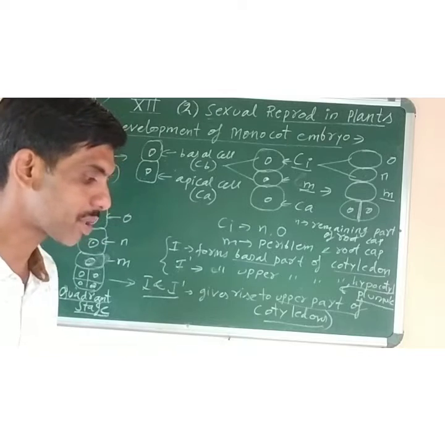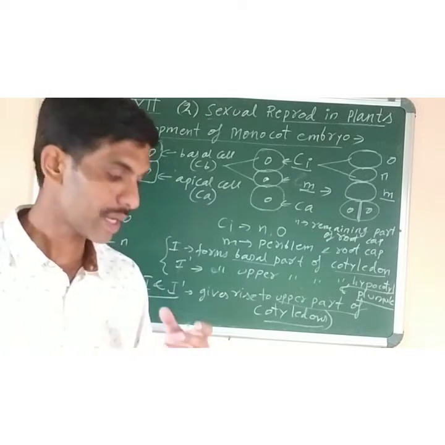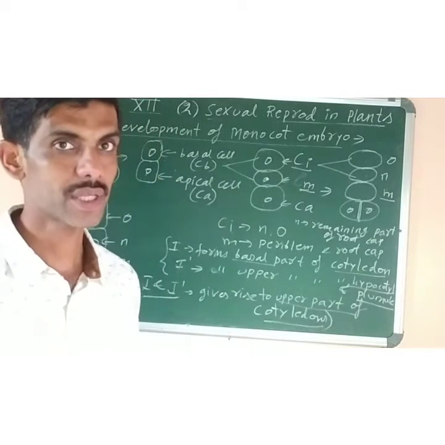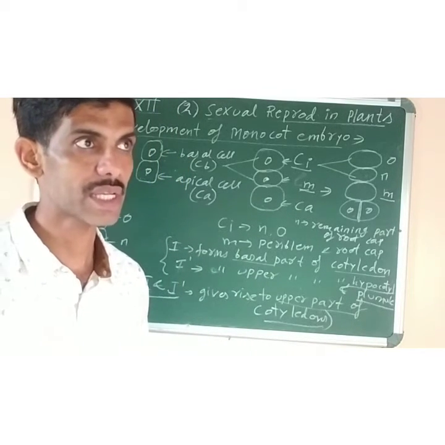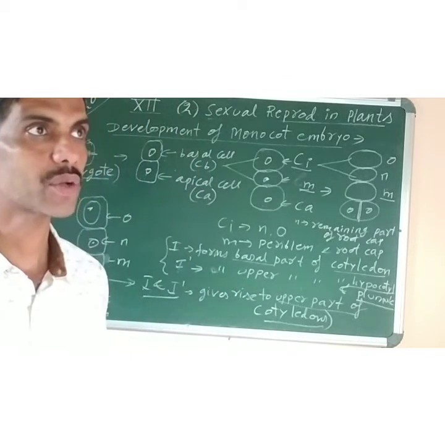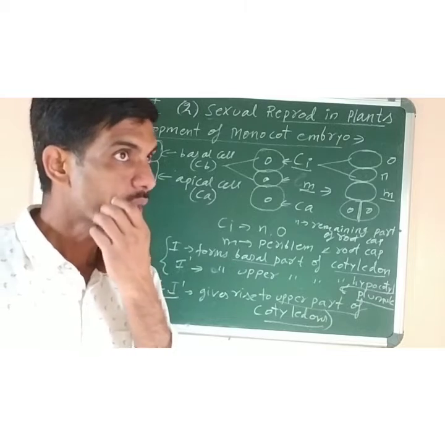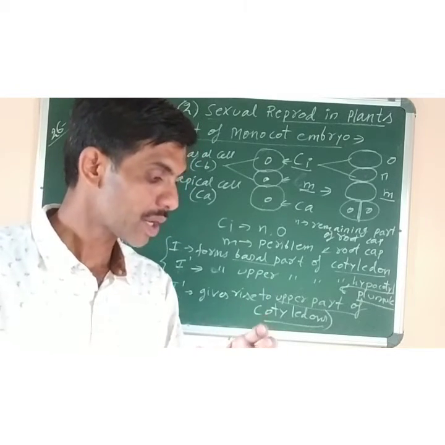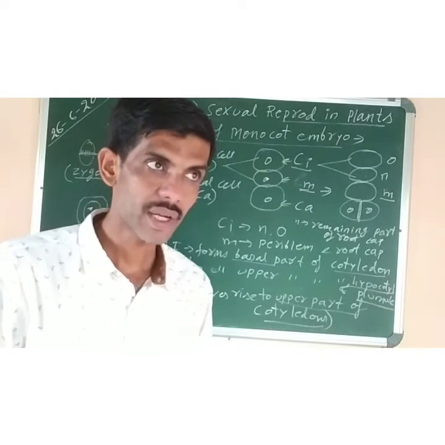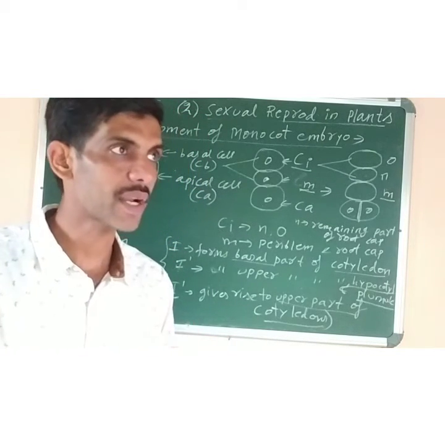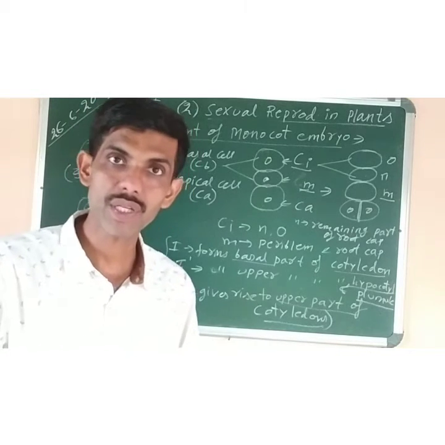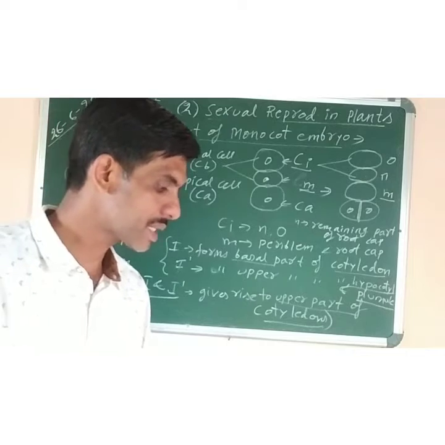on the basis of cytological characteristics. On the basis of mode of reproduction, two types of parthenogenesis are there: accidental parthenogenesis, and the second one is normal parthenogenesis. In accidental parthenogenesis, similarly, you can say that a plant normally reproduces sexually, but occasionally the unfertilized egg develops into the embryo. But in normal parthenogenesis, the mode of reproduction is normal.